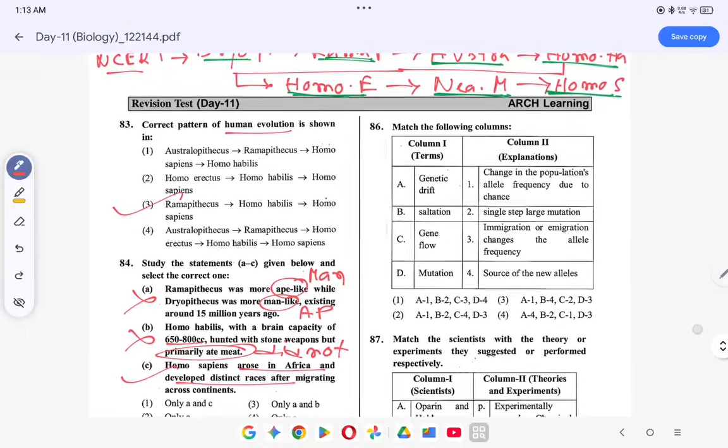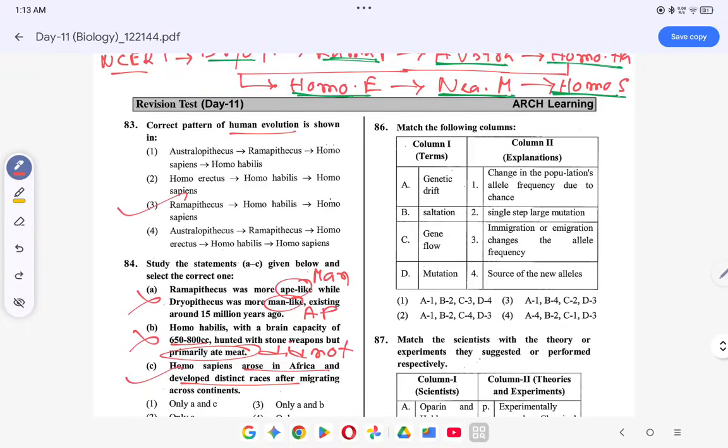Next question number 86. Match the following: genetic drift, changes in the population's allelic frequency due to chance, this is correct. Saltation, single step, large mutation, this is correct. Gene flow, immigration or emigration changes the allelic frequency, this is correct. Mutation, source of new alleles, this is also correct. तो ऑप्शन क्या हो जाएगा?